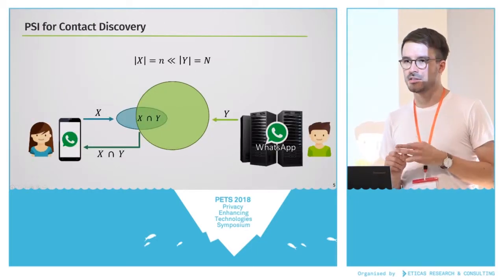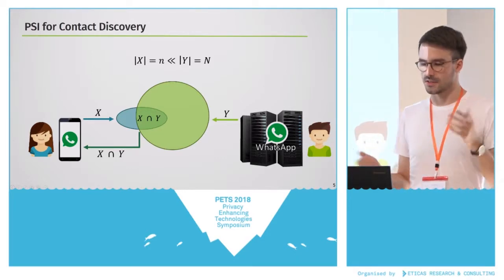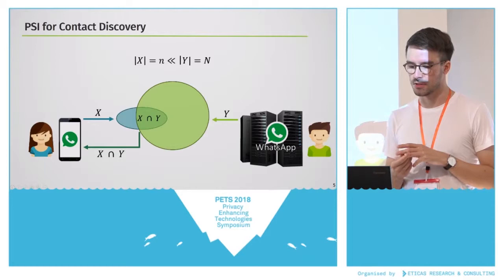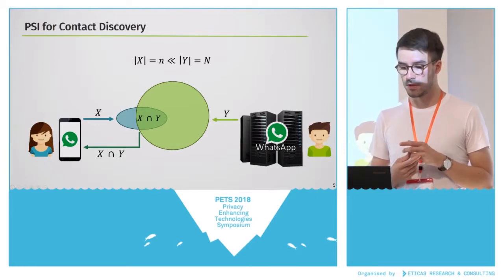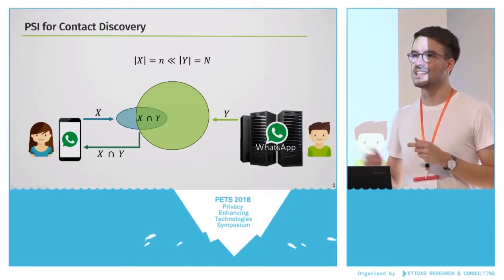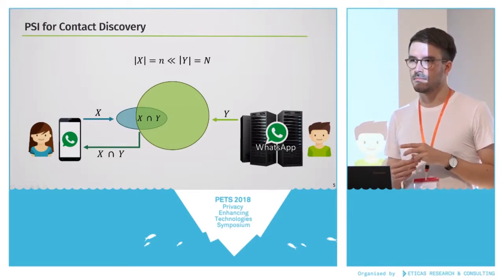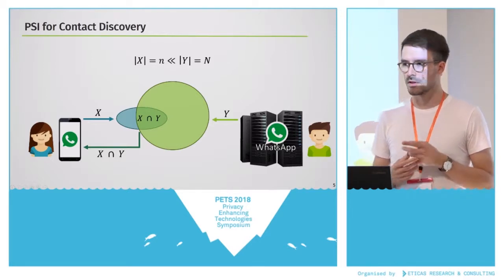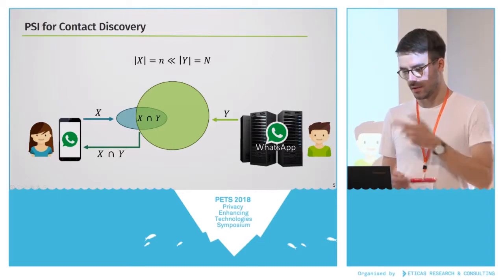What makes it so special is that the set sizes in private contact discovery, or in contact discovery in general, are very asymmetric. The user input is just a couple hundred people, while the WhatsApp database is in the order of hundreds of millions of users. This is something that many of the existing PSI protocols do not account for, and where we try to optimize in this work.